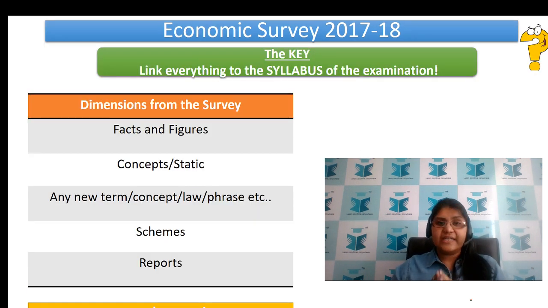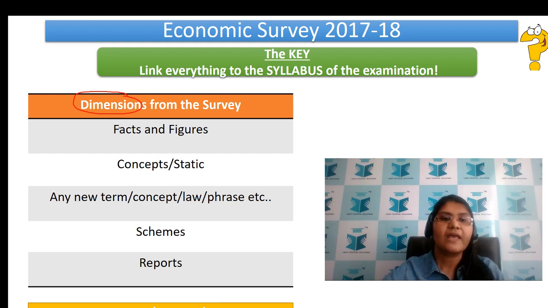Now, friends, to make Economic Survey 2017-18 easier for you, we have taken the survey and covered various dimensions, right? Let me tell you what those dimensions are. Let us have a look at the dimensions first. We have divided the entire survey into the following dimensions. As we move further, we are going to see how we are actually going to cover those dimensions, and what you need to do as part of your homework, right?